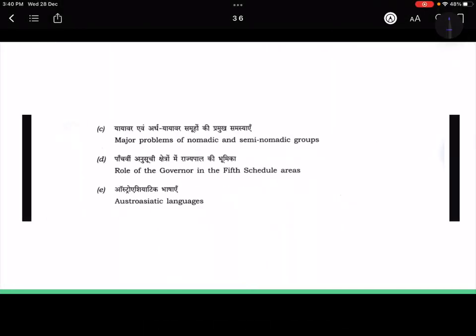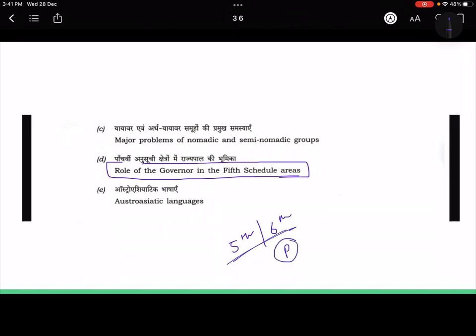So the PYQ that I've taken up this time is from the recent 2022 Anthropology paper 2. We are going to talk about the role of the governor in the fifth schedule areas. Now guys, fifth schedule areas and sixth schedule areas are also part of our polity preparation. So not only in the anthropology paper but also in GS paper 2, in governance, in tribal development and all of that, this is going to help you.